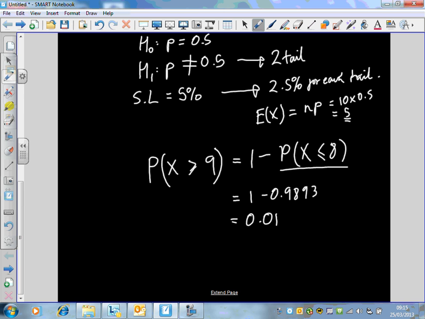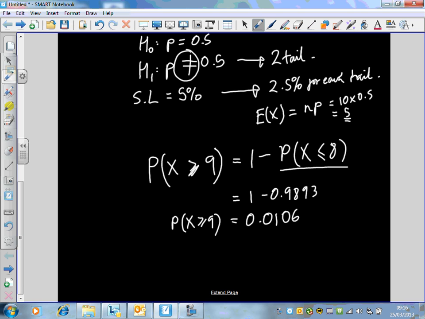Which gives 0.0107. Sorry, that isn't equal. It's less than or equal to 9. Okay? So the probability of x being larger than or equal to 9 is equal to that.